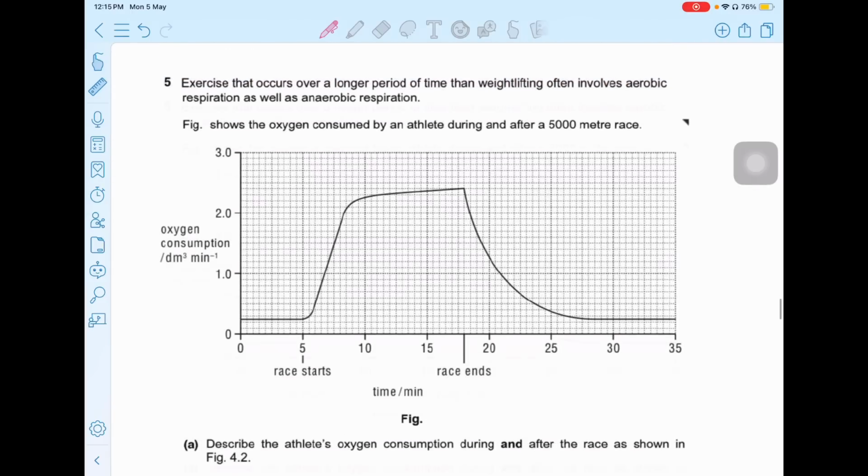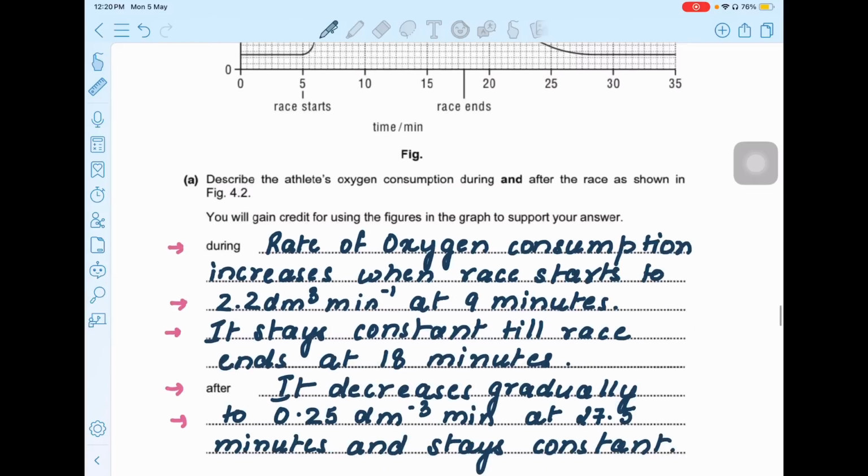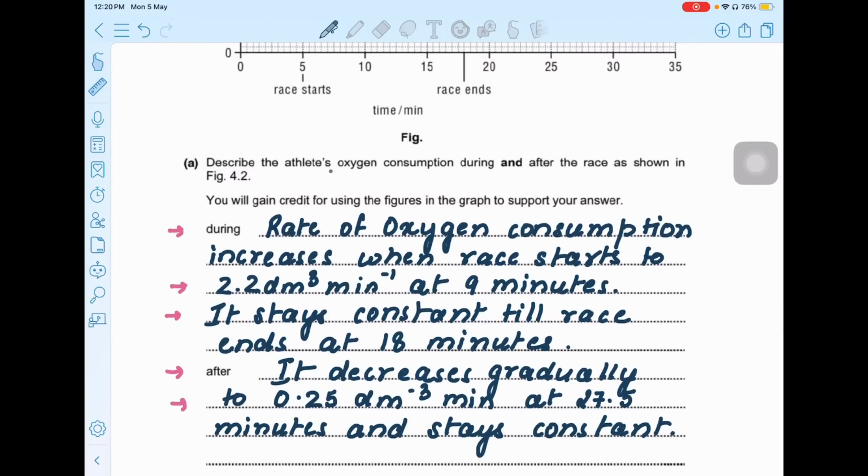Question number 5. Exercise that occurs over a longer period of time than weightlifting often involves aerobic respiration as well as anaerobic respiration. The figure shows the oxygen consumption by an athlete during and after a 5,000-meter race. So this is the graph. The question is, describe the athlete's oxygen consumption during and after the race as shown in figure 4.2. You will gain credit for using the figures in the graph to support your answer.